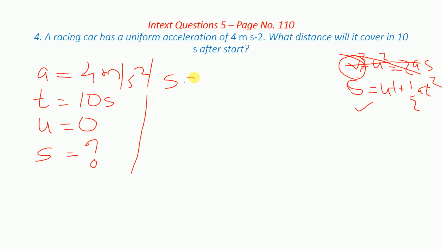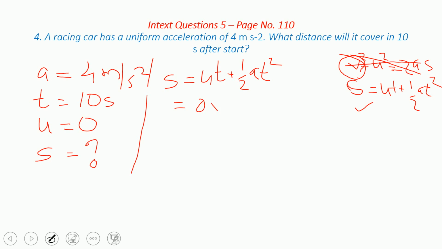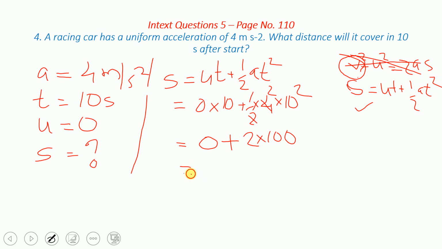So s is equal to ut plus half at square, which is equal to 0 into 10 plus half into 4 into 10 square. 2 2s are 4, I hope you know that. 0 into 10 is 0 plus 2 into 100, which is equal to 200 meter.